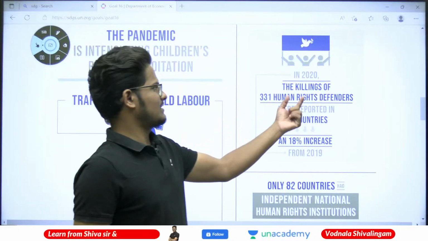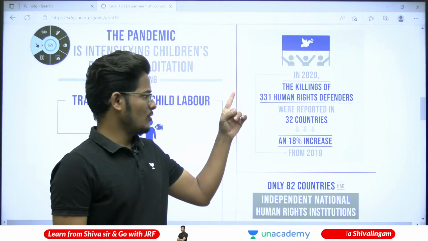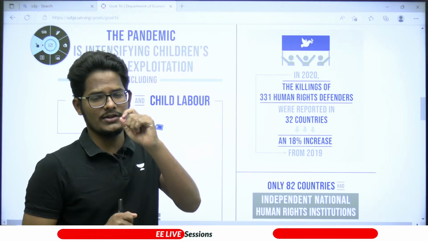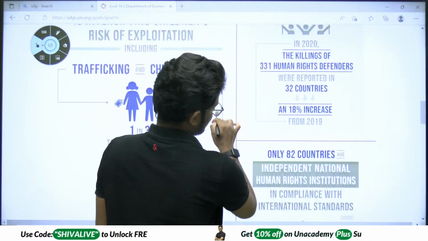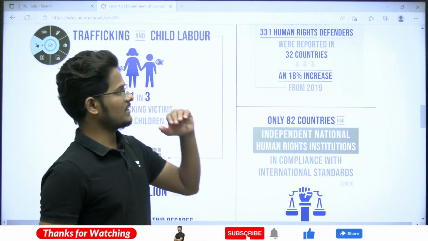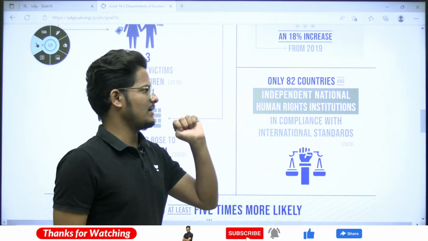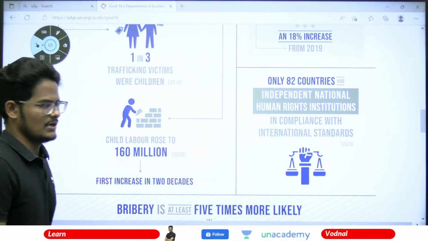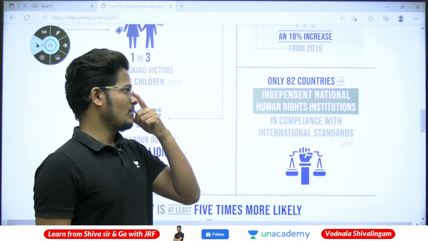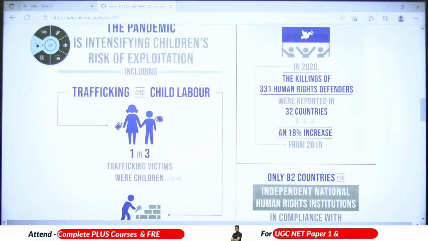In 2020, the killings of 331 human rights defenders, who were defending human rights, were reported in 32 countries, an 18% increase from 2019. So in 32 countries put together, 331 people got killed. Only 82 countries had independent national human rights institutions like human rights commissions. For our country, a human rights commission is there. In the same way, only 82 countries have that mechanism. The remaining countries don't have anything.